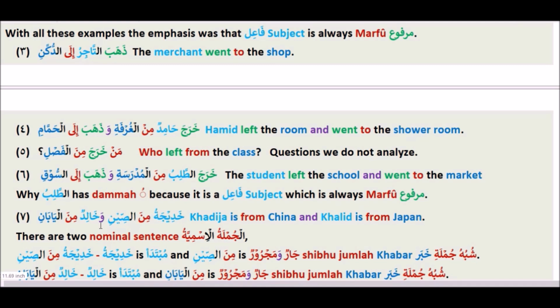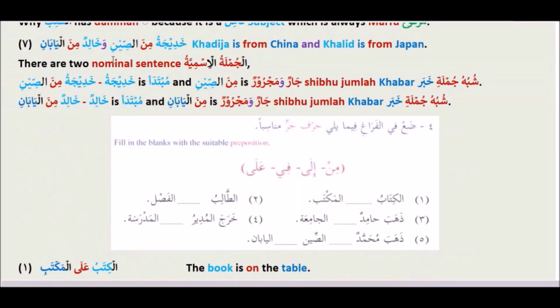Khadijatu min al-Sini wa Khalidun min al-Yabani. Khadija is from China and Khalid is from Japan. There are two nominal sentences in this statement. Khadijatu min al-Sini. Khadija is the mubtada and min al-Sini is jarun wa majrurun shibhu jumla khabar. Khalidun min al-Yabani. Khalidun is the mubtada and min al-Yabani is jarun wa majrurun shibhu jumla khabar. In the nominal sentence, there is mubtada and there is khabar.